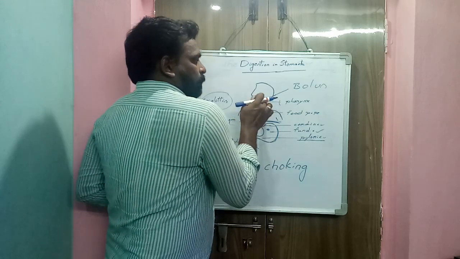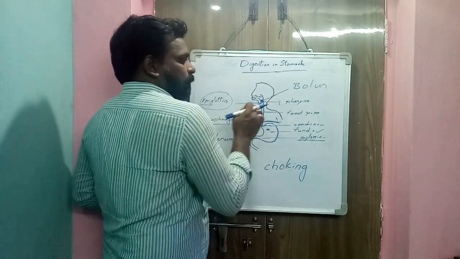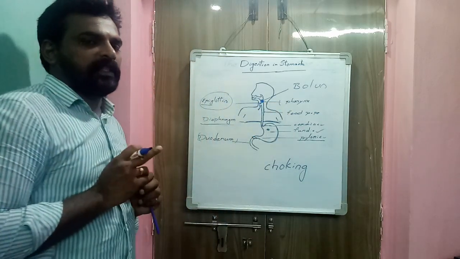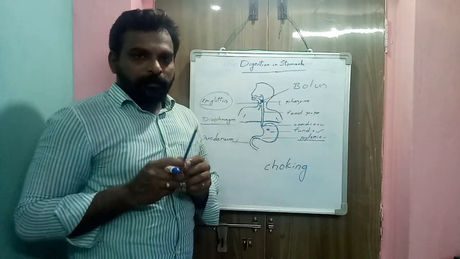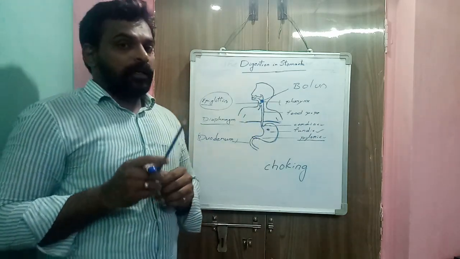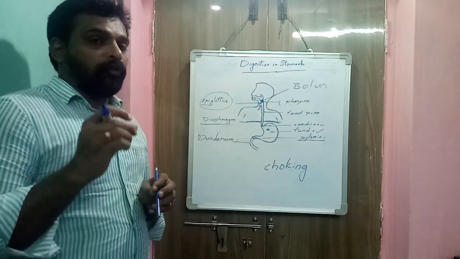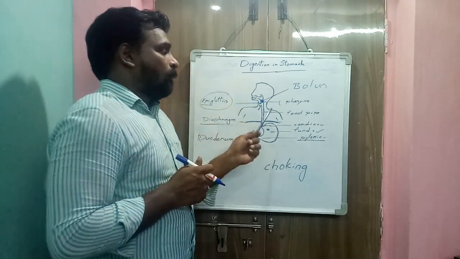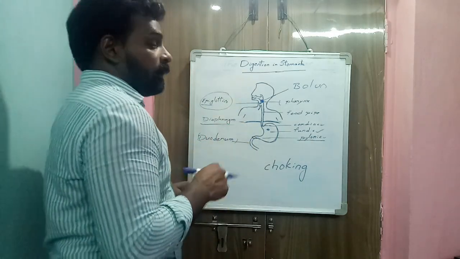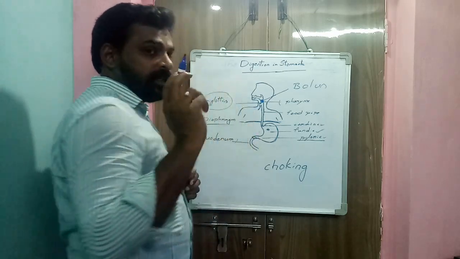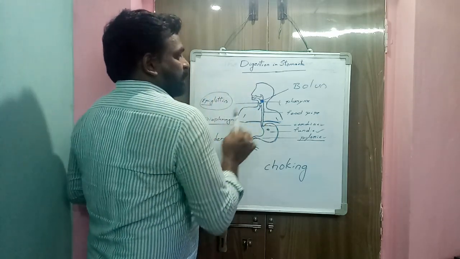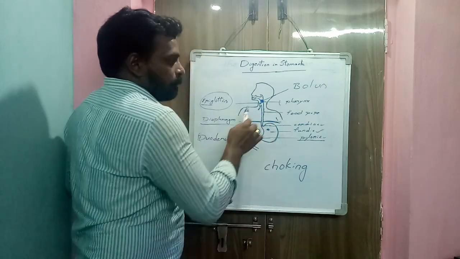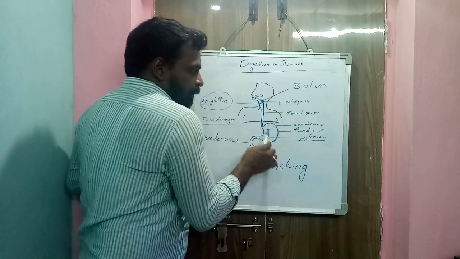Next, food passes downwards. The next part after the pharynx is called the food pipe, also called the esophagus. The esophagus is made up of muscles. The contraction and expansion movement of the wall of the food pipe is called peristaltic movement. Peristaltic movement pushes the food into the stomach.